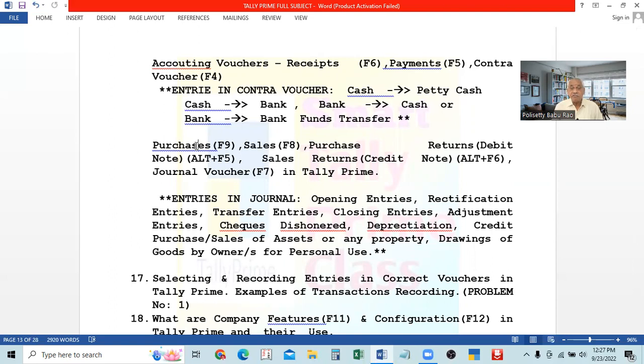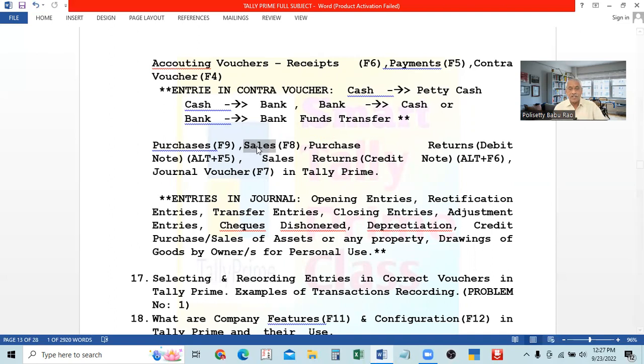That is F9. Okay. Then the same, opposite. Sales voucher. The key for sales voucher is F8. F9 is purchase and sales is F8. F8 is used when you sell the goods, only goods, that is goods meant for resale.